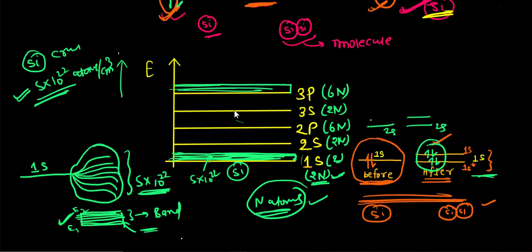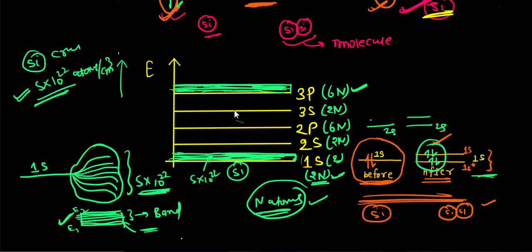Let me fill this up. These are still discrete energy levels, but we cannot distinguish the gap between these levels, so we treat them as a band of the energy levels. So these would be 6n. Now this band would have 6n quantum states available.